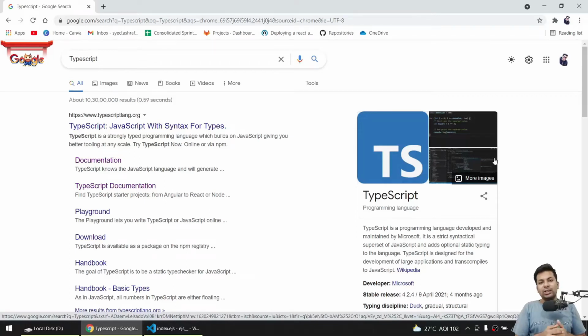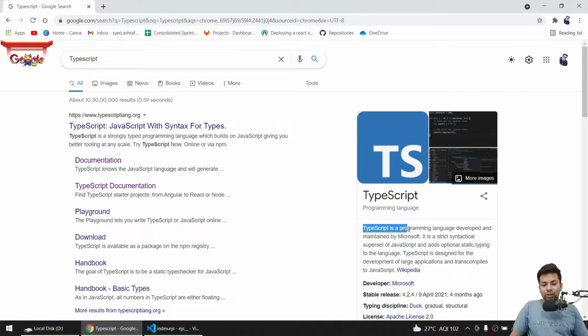Okay guys, now we'll see TypeScript. If you Google just normal TypeScript, you can see the description. TypeScript is a programming language developed and maintained by Microsoft.